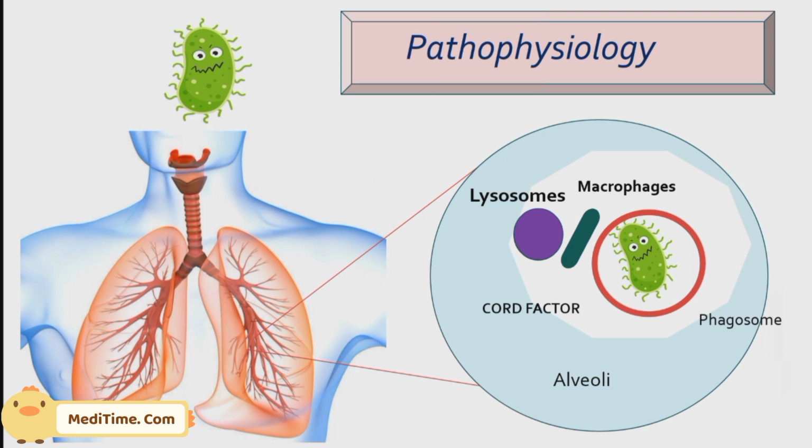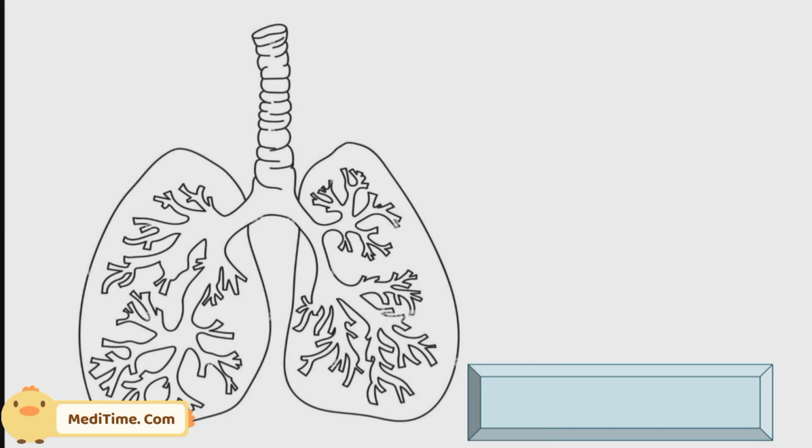If there is no release of lytic enzymes, there is no degradation or killing of the pathogen. Finally, our immune system fails to kill the pathogen, fails to give a cidal effect, and this entire process is known as primary TB. Our immune system totally failed to kill the bacteria.